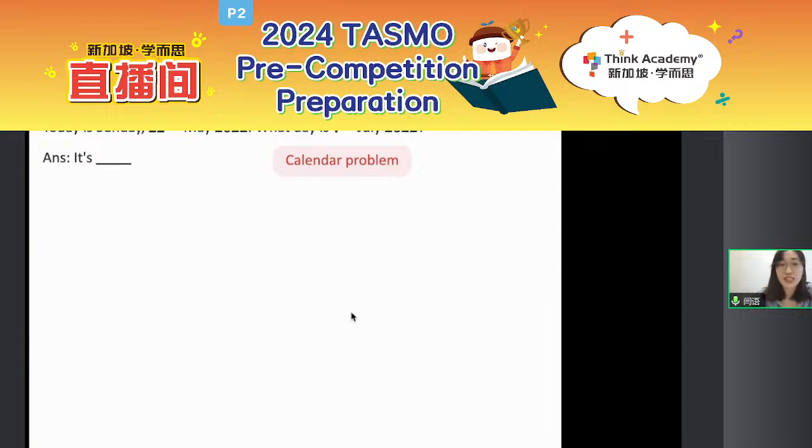Now let's have a look. This is a typical calendar problem. Actually, it is not that hard. For the first part, you need to figure out how many days there are. For a calendar problem, it is kind of a remainder problem. First, let's count how many days in May we are going to consider, from the 22nd to the last day. How many days are there in May? There are 31, right? You can just look at your hand: January, February, March, April, May. There are 31 days in May.